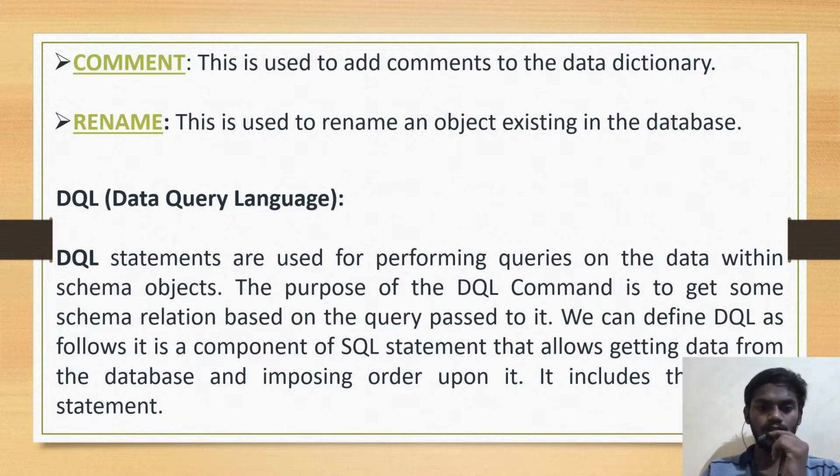DQL, data query language. DQL statements are used for performing queries on the data within schema objects. The purpose of the DQL command is to get some schema relation based on the query passed to it. We can define DQL as follows: it is a component of SQL statement that allows getting data from the database and imposing order upon it. It includes the select statement.